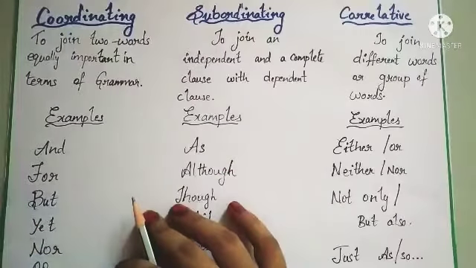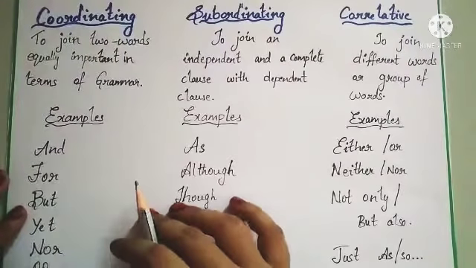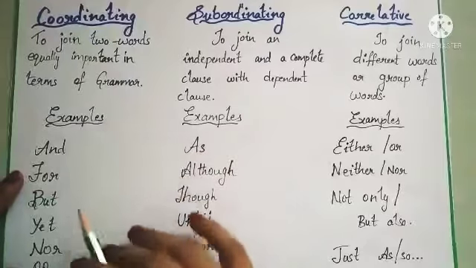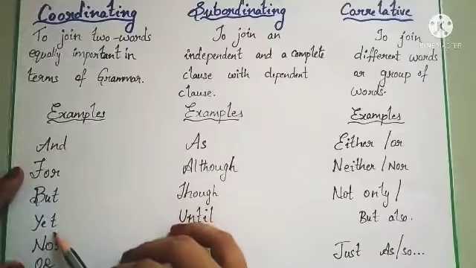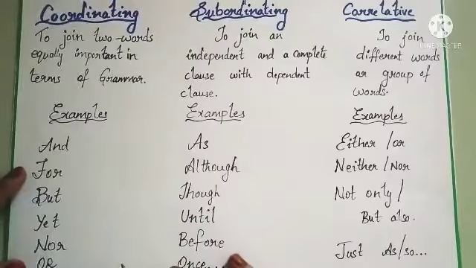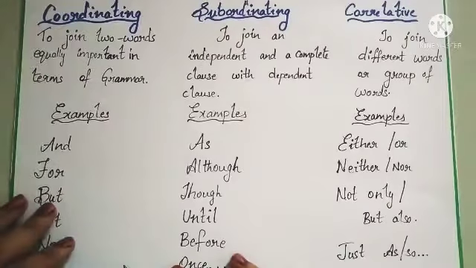Means two different words, if they are equally important, then we are going to use this coordinating conjunction. The examples of these are and, for, but, yet, nor, or, so. These are the few examples which come under coordinating conjunction.